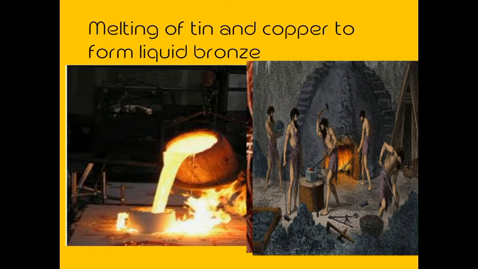For making the bronze, it is heated at a high temperature. They are heating the tin and copper here. You have seen copper sometimes used for worship in your house. Hindus mostly use a utensil made of copper for worship.